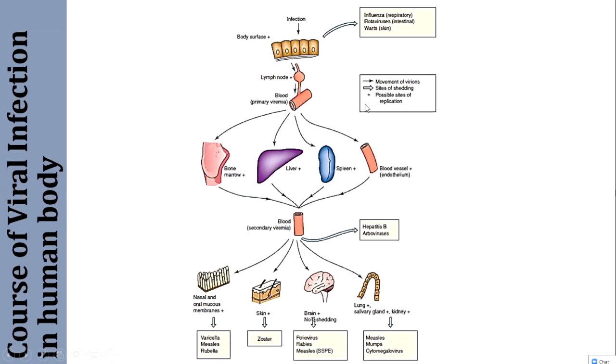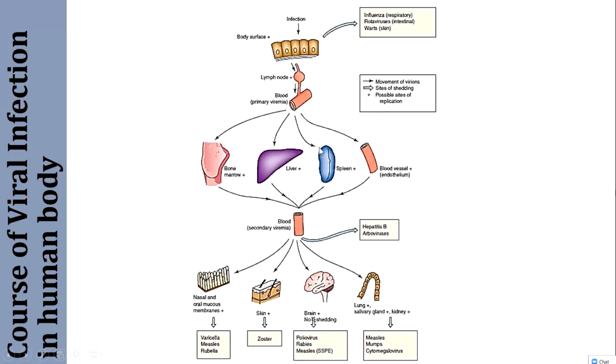This is an example for most of the common viruses, mostly arboviruses and other viruses. At the primary site of the infection, the virus multiplies and it goes to the local lymph node, multiplies and spills into the blood. So the first time it comes into the blood, it is known as primary viremia. After that, the virus goes to the organs of the reticuloendothelial system like spleen, liver, bone marrow, and to the blood vessel endothelium, and multiplies there in very large number.